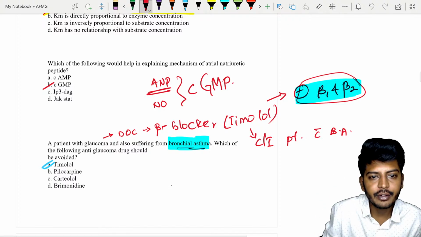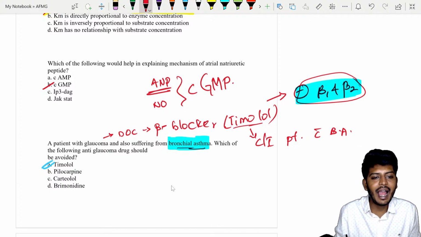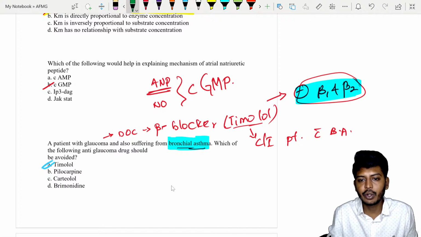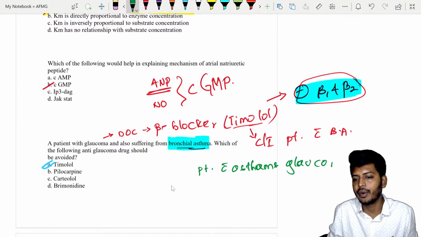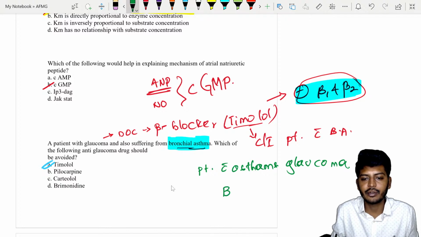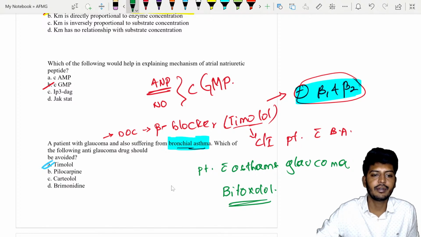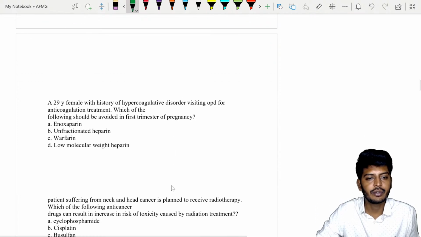Now look here, my dear students, what I'm trying to tell you is about timolol. For example, if they ask which anti-glaucoma drug should be given to a patient with asthma and glaucoma, which eye drops are you going to give? The best one will be betaxolol. The name of the drug is betaxolol, given into the eye. So that is the story of timolol and betaxolol. Let's go to the next question.